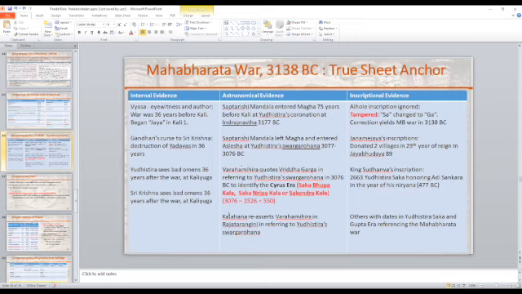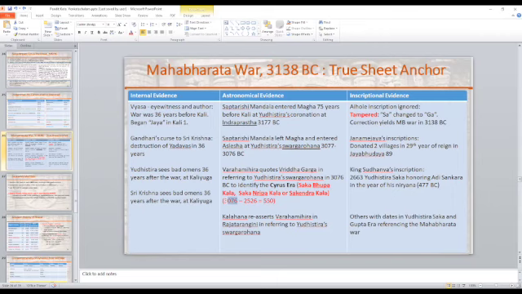Kalhana, 11th century AD, when he wrote the history of Kashmir in Rajatarangini, reasserts Varahamihira's quote, which in turn is referring to Vruddhagarga's quote, referring to Yudhishthira Swargarohana. So this is important on two counts. One, all three of them were Sanskrit scholars. All three of them, Varahamihira, Vruddhagarga, and Kalhana, were accomplished astronomers. And all of them were in agreement with one another that Sakakala could be derived by subtracting 2526 from 3076.